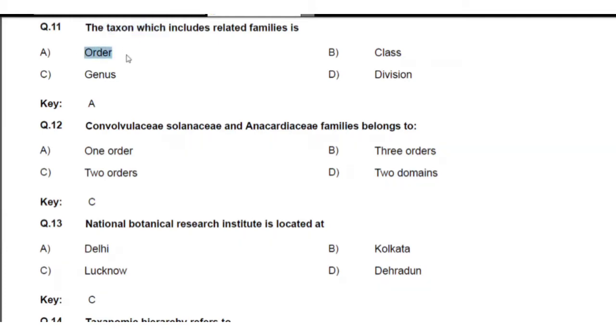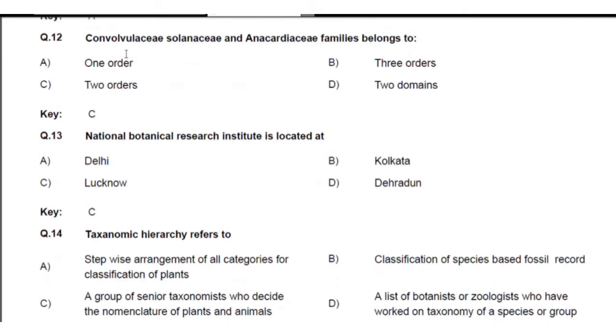So the best answer is A. Next, Convolvulaceae, Solanaceae and Anacardiaceae, the families belong to. All of them are not related to one order, they are related to two orders. So you can take those two orders, that is the best answer, that is option C.